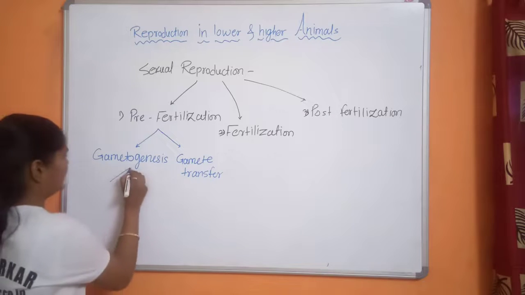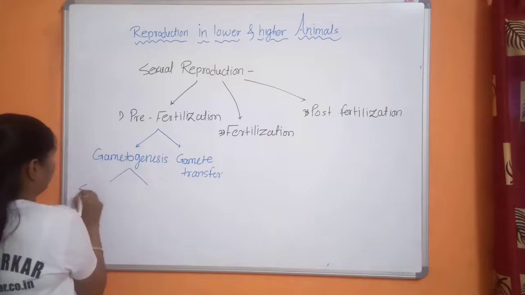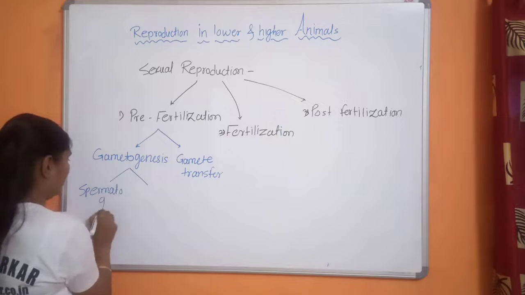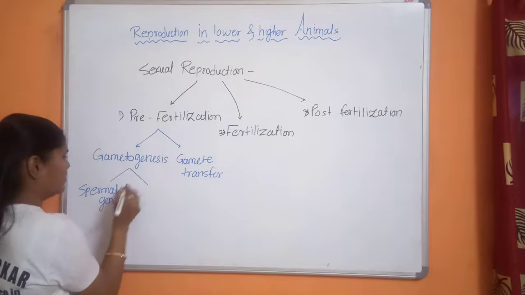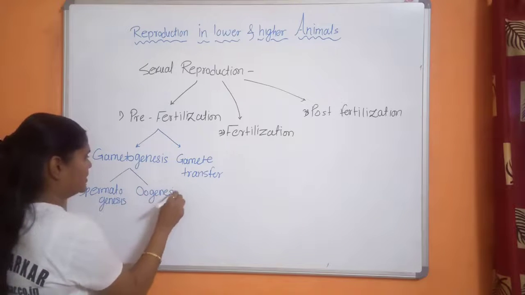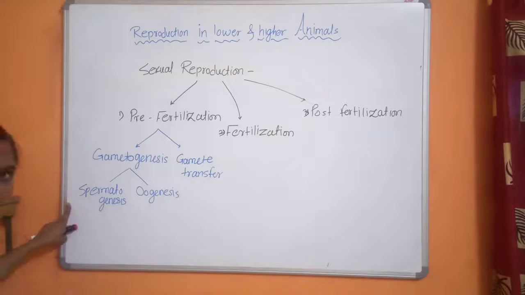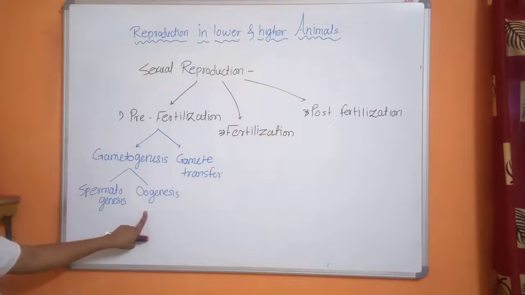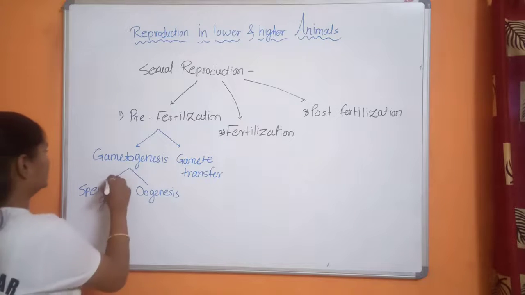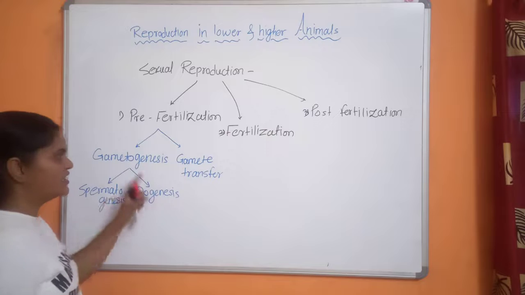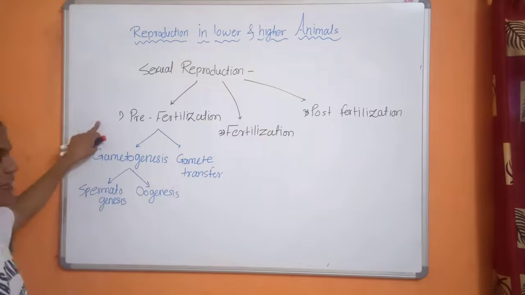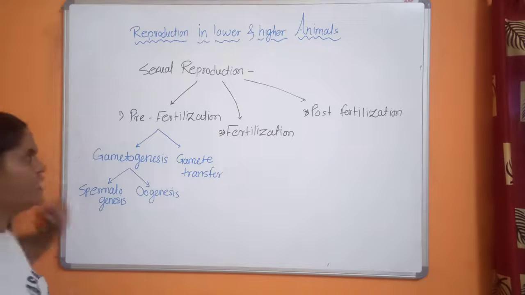In case of human, that is spermatogenesis. Genesis means formation, and oogenesis in case of female. In case of male, sperms are produced, and in case of female, egg cells are produced by the process of oogenesis. So this is called gametogenesis and gamete transfer, which are involved in the first event, called pre-fertilization event.